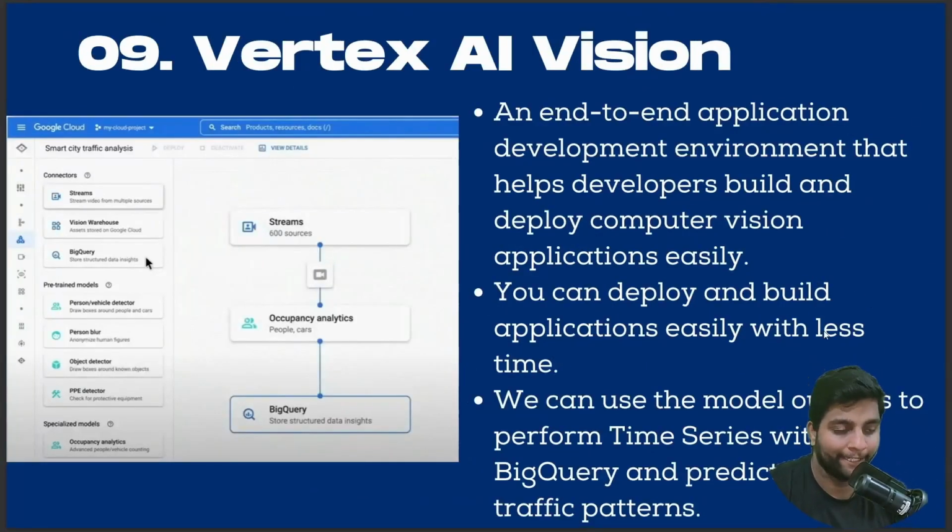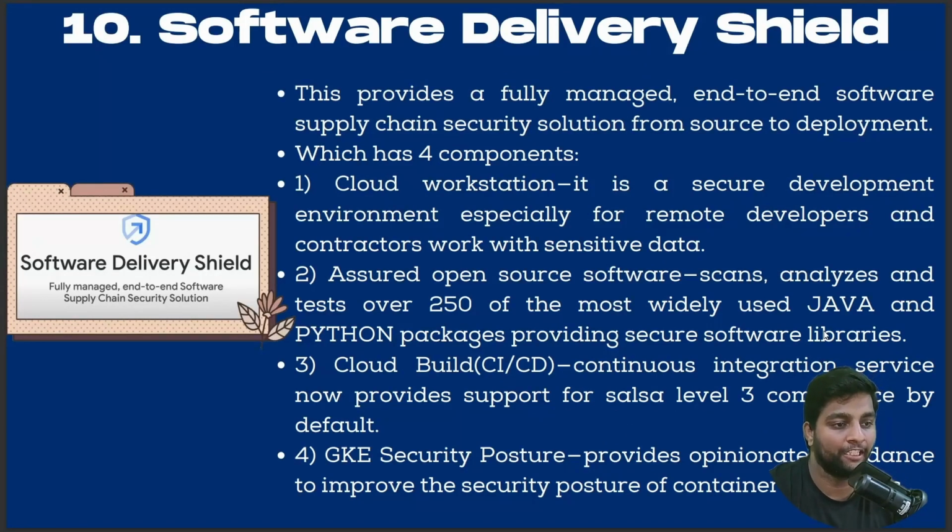Let's go with our 10th update now, that is Software Delivery Shield. This provides a fully managed end-to-end software supply chain security solution for source to deployment, which has 4 components. Number 1, Cloud Workstation. It is a secure development environment, especially for remote developers and even contractors who are working with their particular sensitive data. And number 2, Assured open source software scanners analyze and test over 250 widely used Java and Python packages. This is another great update to secure the software libraries.